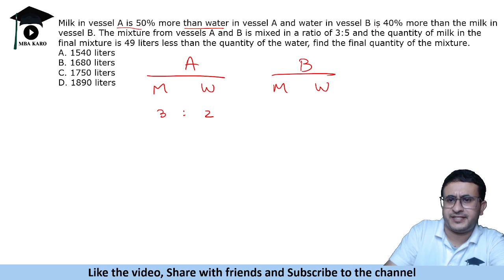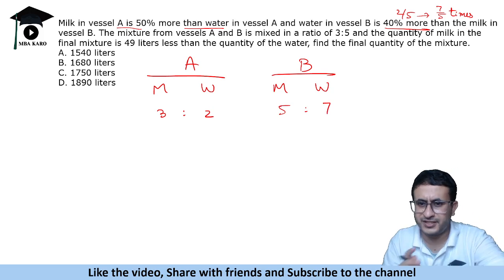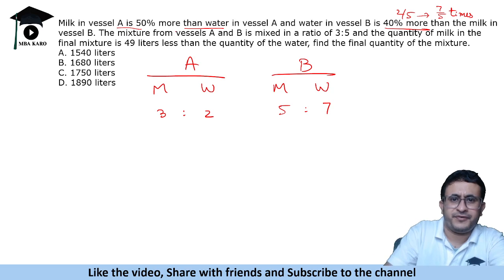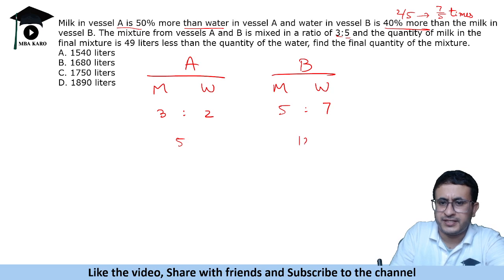And water in vessel B is 40% more than milk, 40% more matlab 2/5 more. Okay, 2/5 more means 7/5 times. Okay, then milk in the vessel B. So milk is 5, water is 7. So this is how you should take the ratios, right? The mixture from vessel A and B is mixed in the ratio of 3:5. So total kitna? 5. Total here it is 12.